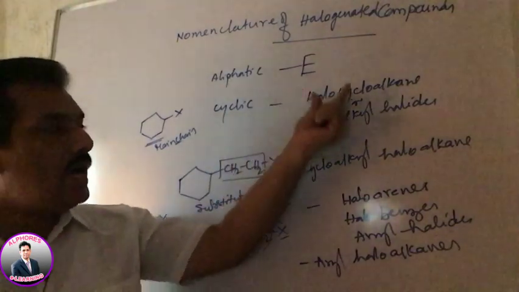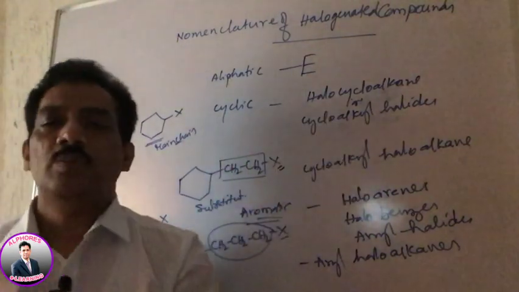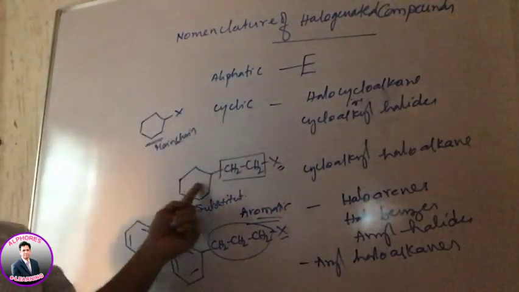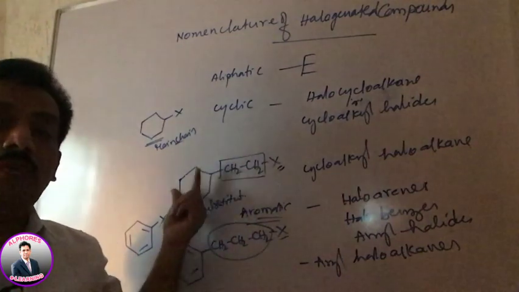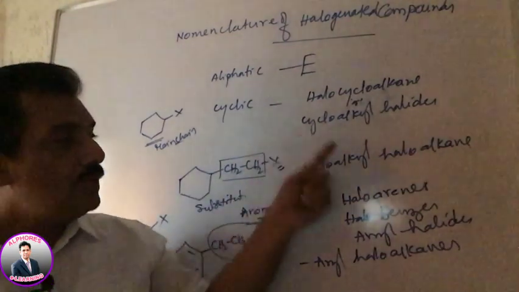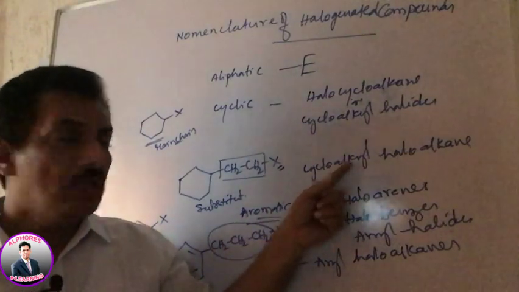In cyclic compounds we have two types: whether the halogen is present directly on the cycle, or whether the halogen is present on a side chain where the cyclic group is present as a substituent. So depending on that, we have to give the names. Just to remember, you have to write the names.